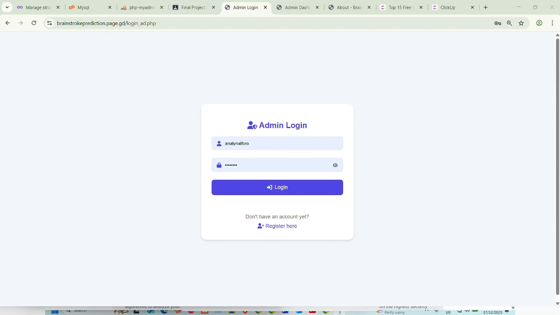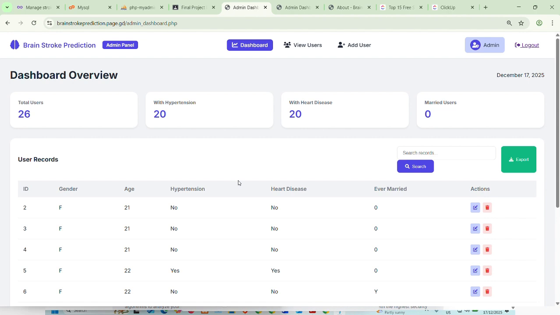This is the admin login page of the Brain Stroke Prediction System. The administrator enters the admin username and password to access the admin interface. After a successful login, the admin can manage and monitor the system data.